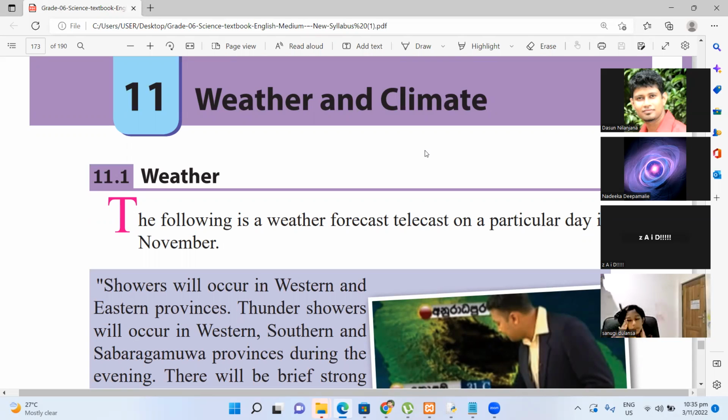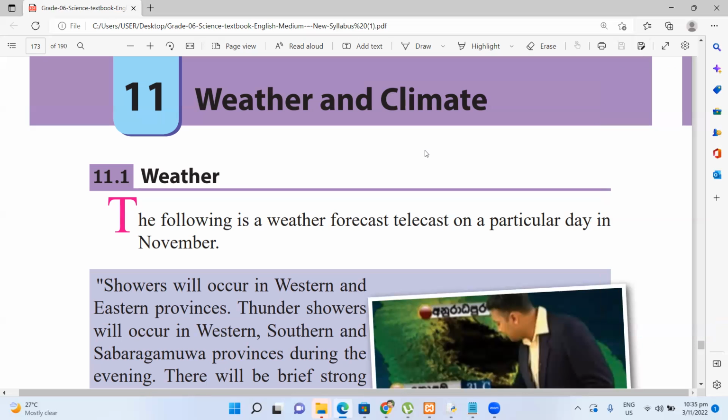So why are you telling that? Give me an example. Give me some examples of weather condition and climate condition. Weather is short time.